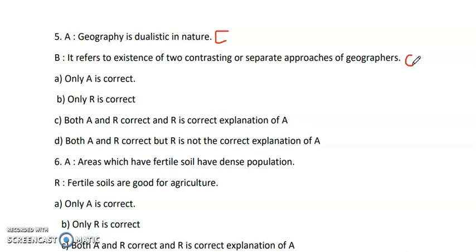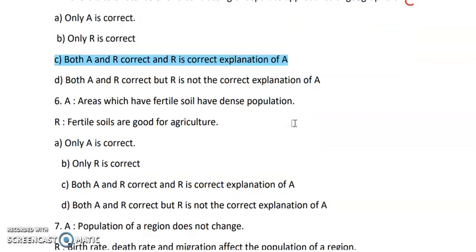Based on these two criteria, the geographers have divided it into two contrasting approaches. So both the statements are true, and both are talking about the dualistic nature of geography. So option C, both A and R are correct, and R is giving a correct explanation of A, is the right answer. Next question,